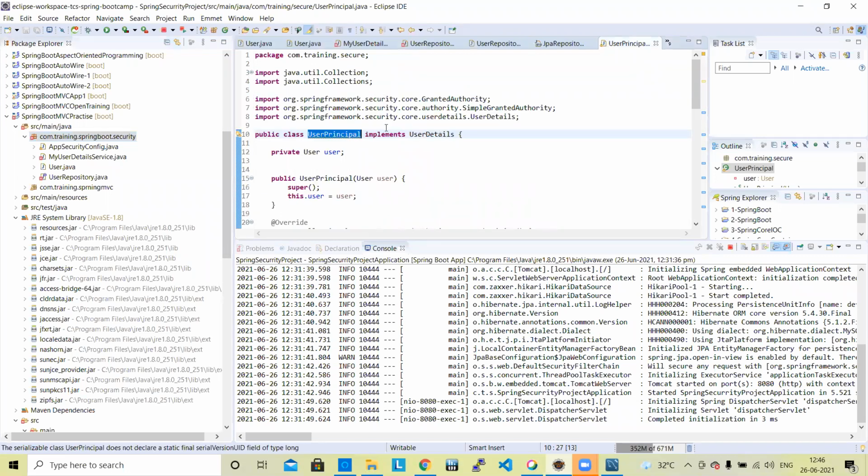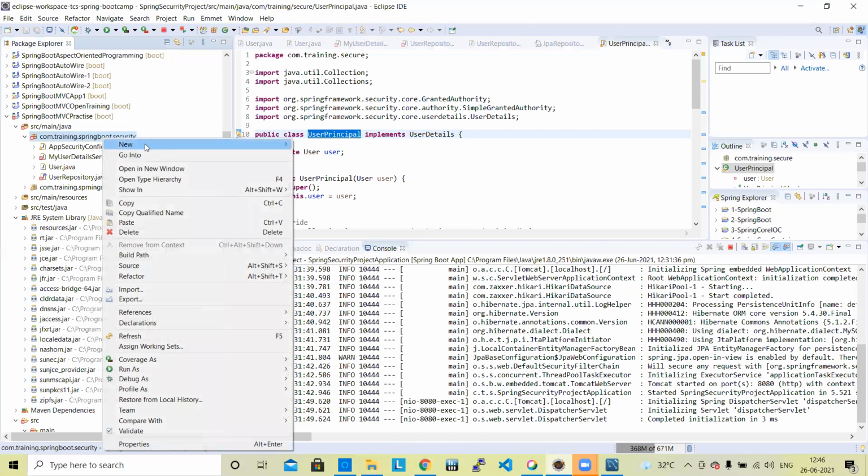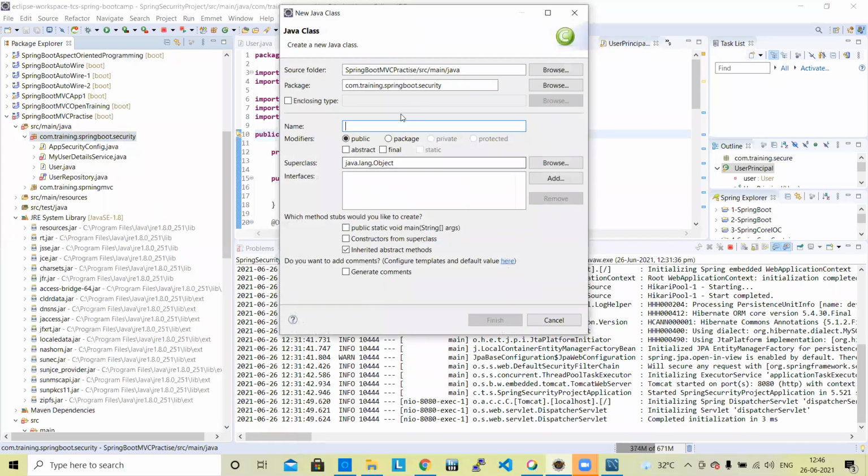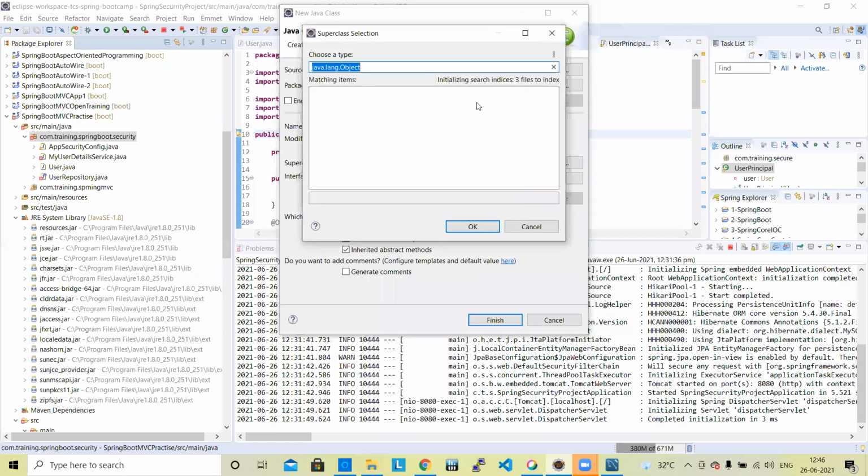The user details will be com.springframework.security.core.userdetails.UserDetails. So create a new class here, user principal, which implements user details.